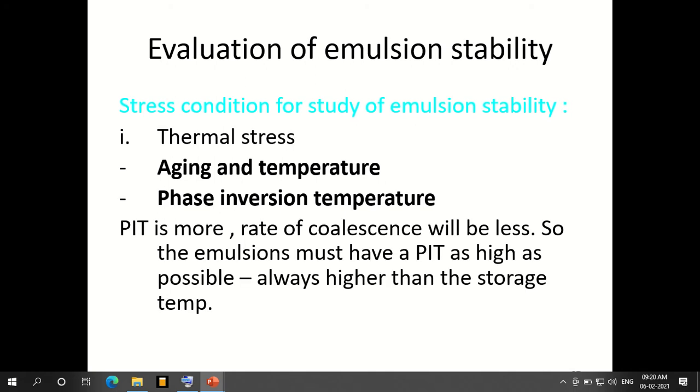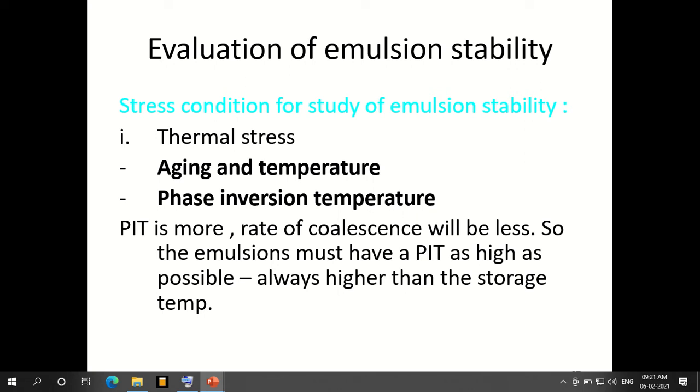So what is thermal stress, aging and temperature? It is nothing but at what temperature the emulsion may become unstable. That we can predict by a gradual increase in the temperature, or by keeping it at a particular temperature for a long duration to see to what extent it remains stable.